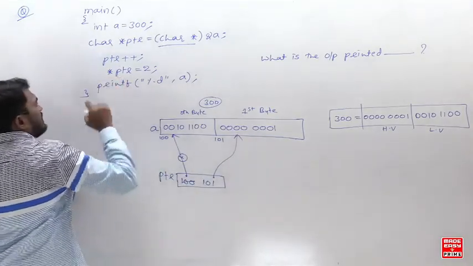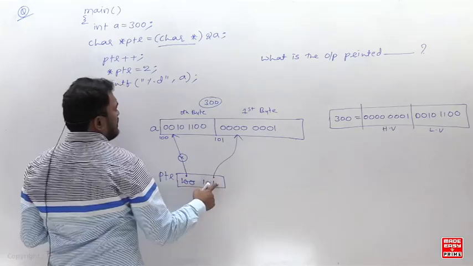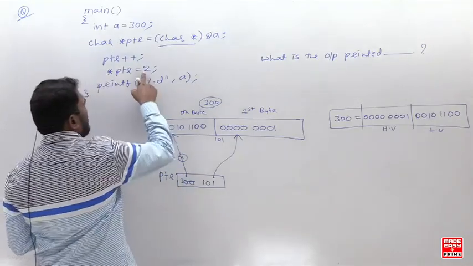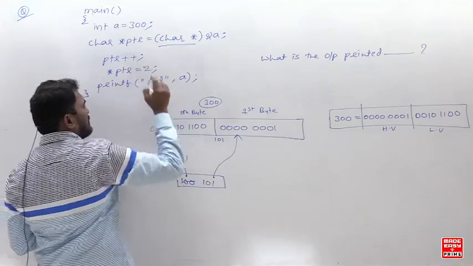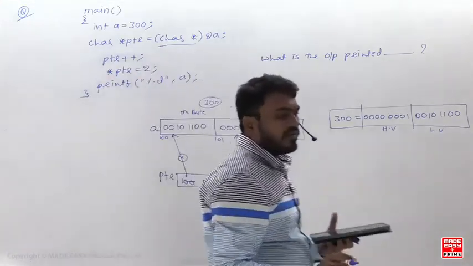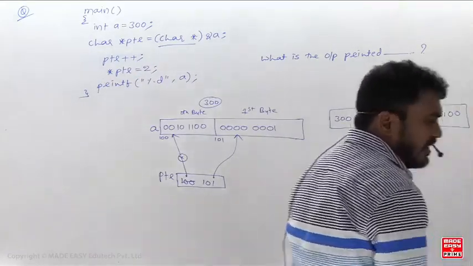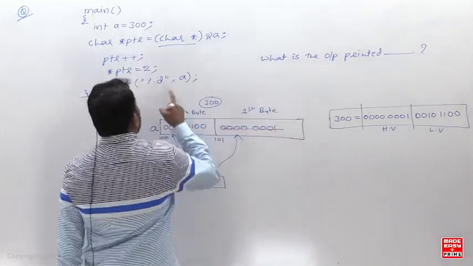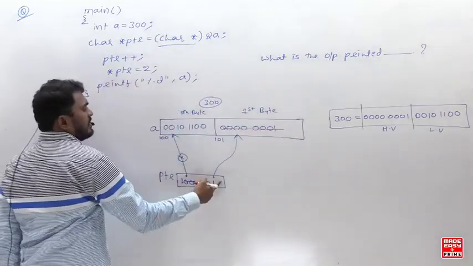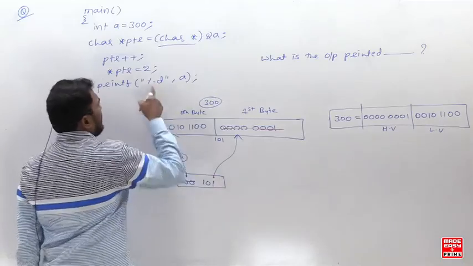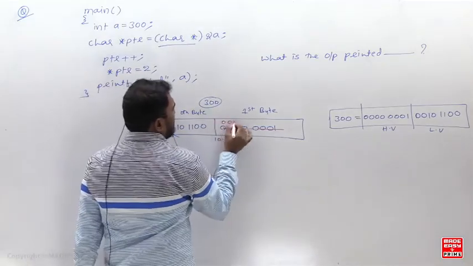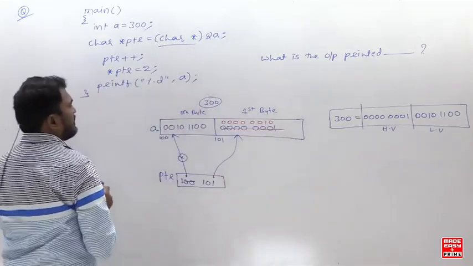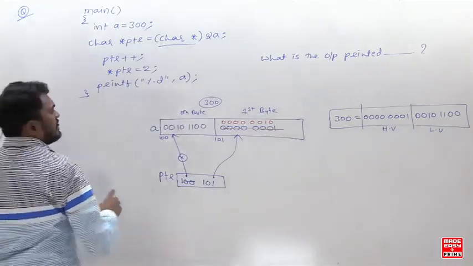And next, star PTR. Now PTR contains 101. The value at location 101 is how much? 2. You are changing it to 2. So this value will change to 2. Look here: star PTR, PTR has 101, value at location 101 changed to 2. So this is 00000010. This value changed to 2 here.